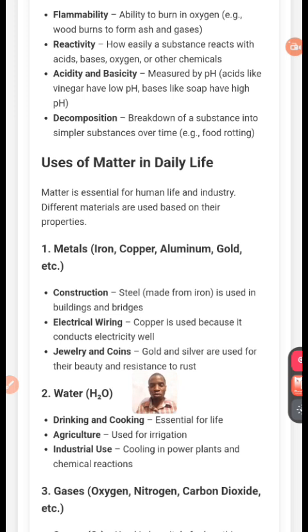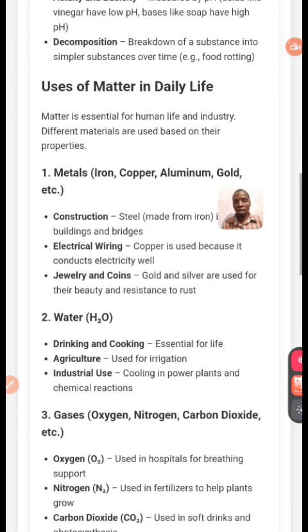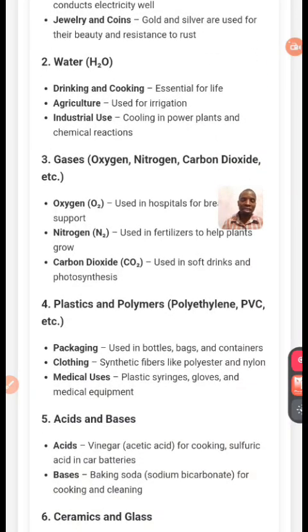Now, the next one, the last. What about the gases? When we look at these gases one after the other, like oxygen, nitrogen, carbon dioxide, what can they be used for? It's still the same thing as matter. We can use oxygen in hospitals for breathing support.